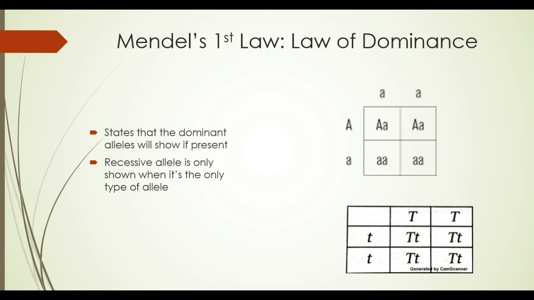Mendel's first law is the law of dominance, which states that the dominant allele will show if present. The recessive allele will only show if it is the only type of allele present. If we take a look at the two Punnett squares to the right here, in this Punnett square we have a big A, little a, so the dominant allele will be the one expressed there, but we also have outcomes that have little a, so the recessive trait will also be expressed. It's a possible outcome in this Punnett square.